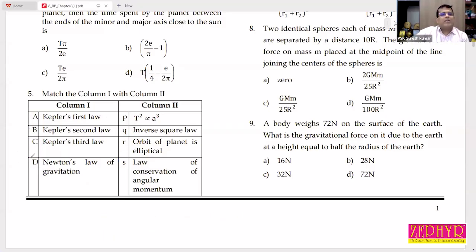We can expect similar type questions for NEET examination too. In the last year, the NEET examination was very difficult one. So many statement-based questions. Then this type, match the column.